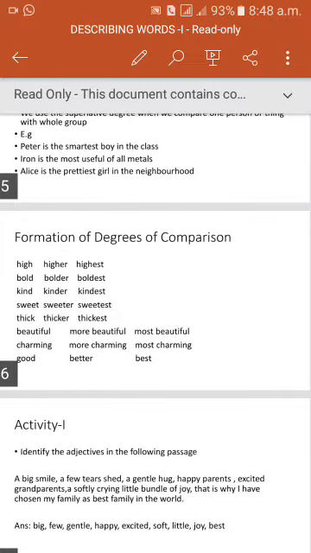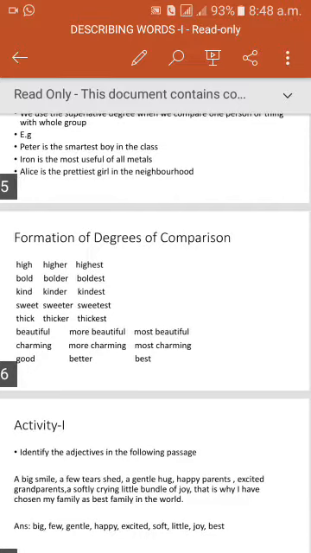Here you can observe three things. One is to change an adjective from positive degree to comparative degree. Generally we are adding er: high, higher; bold, bolder; kind, kinder; sweet, sweeter. Just we are adding er.